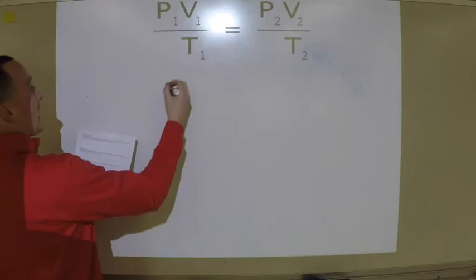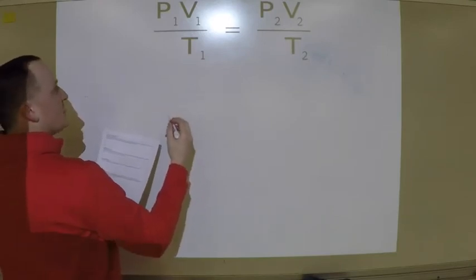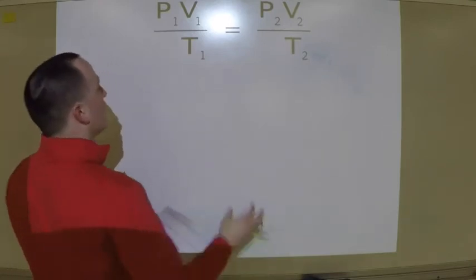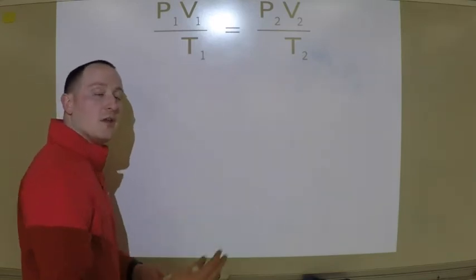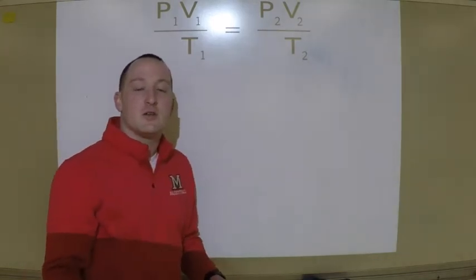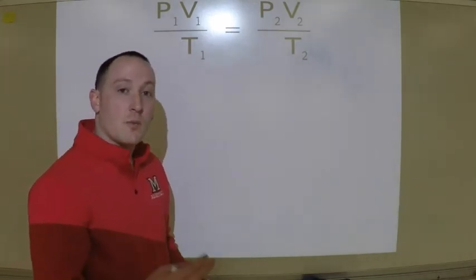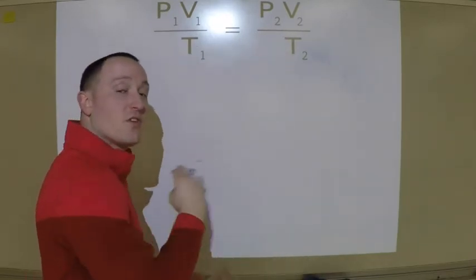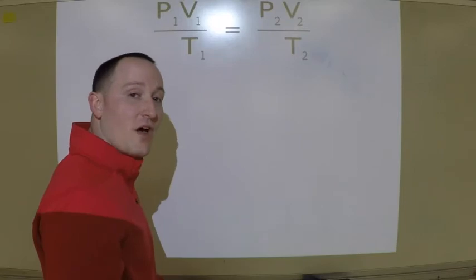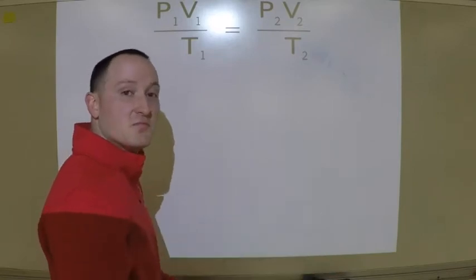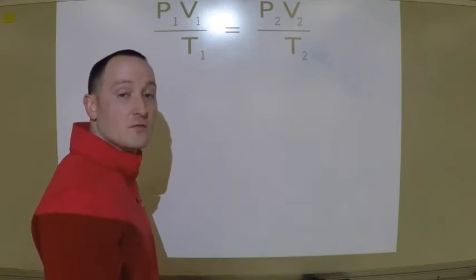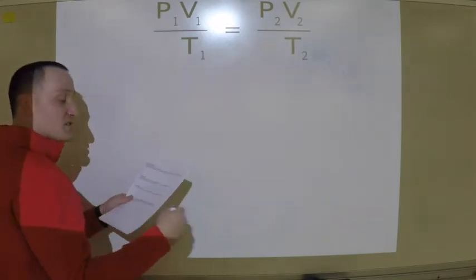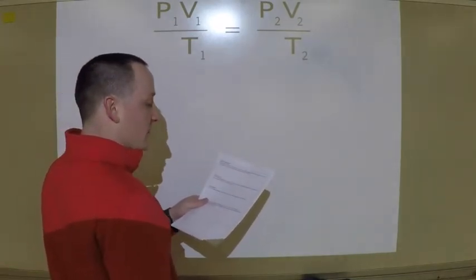So we have initially 2.5 moles. Now you might go, well, there's no moles up here. The nice thing is, remember, if moles don't change, we drop them out. Since no moles changed, that 2.5 moles is just there to try and throw you off. You don't need it, so I'm going to skip over the 2.5 moles because it's unnecessary.